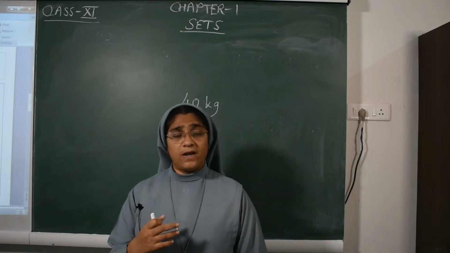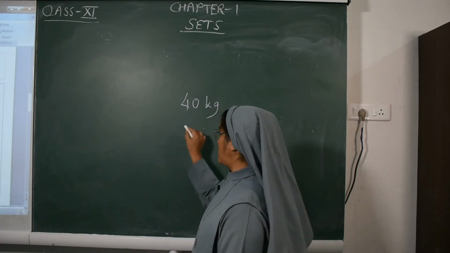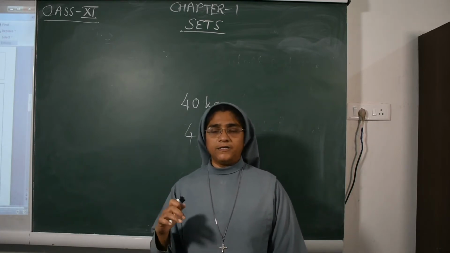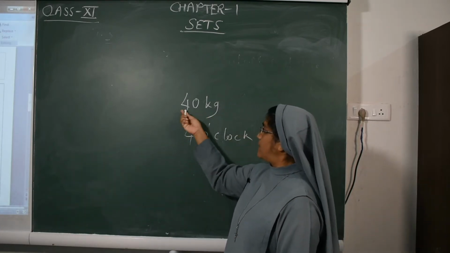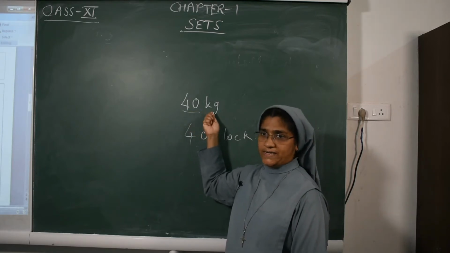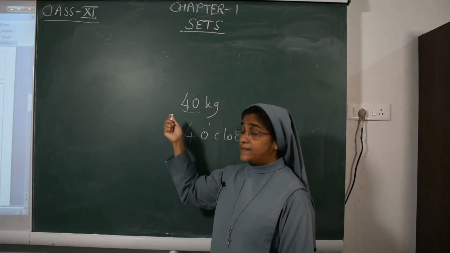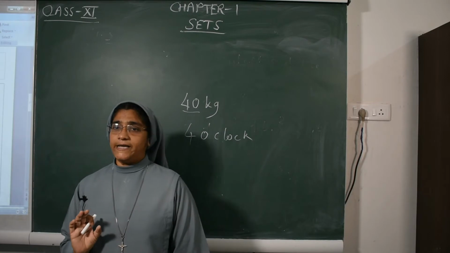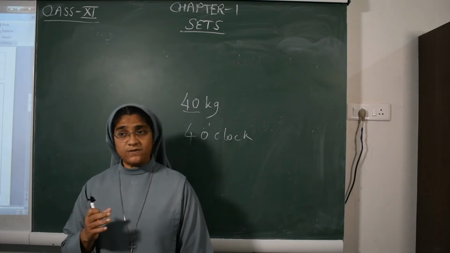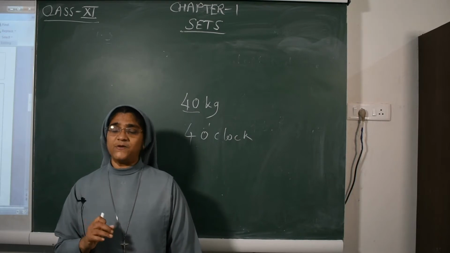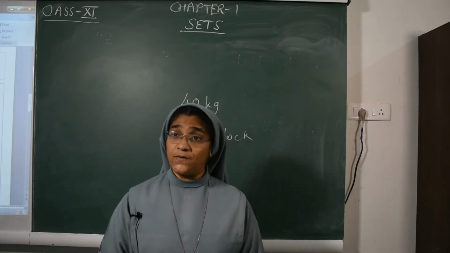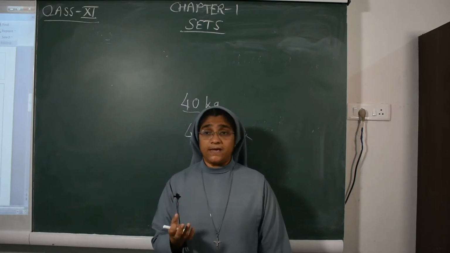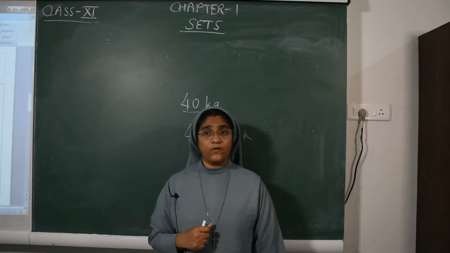Now I told you I will ask the time. Then you will say 4 o'clock. Here, along with 40, we are using a unit, that is the SI unit. The SI unit of mass is kilogram. Last year you already studied the SI unit of time, second; the SI unit of length, meter; the SI unit of temperature, degree Celsius. So SI unit means International Standard System of Units.